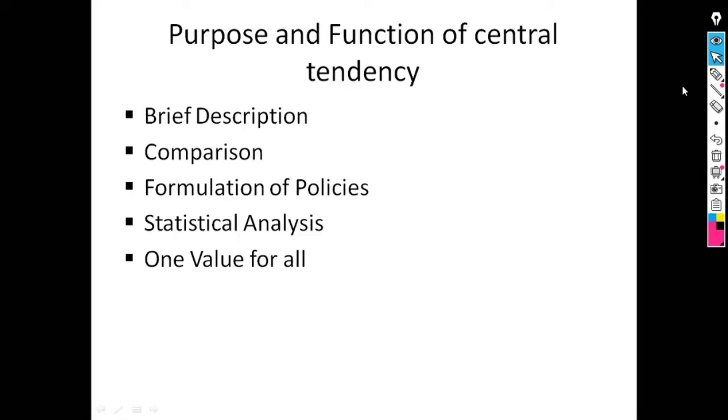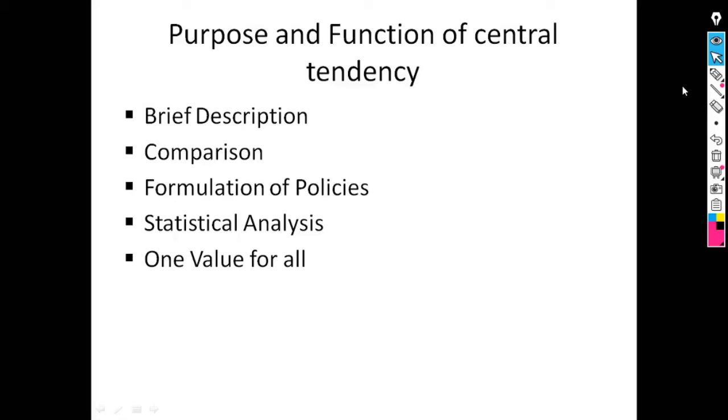Next topic is purpose and function of central tendency. First purpose is brief description. It means after doing all operations we get a brief description of the series. As in the previous example, we saw the marks of the students where our average was 92. So 92 briefly describes the whole series. So average helps us to describe the whole series.